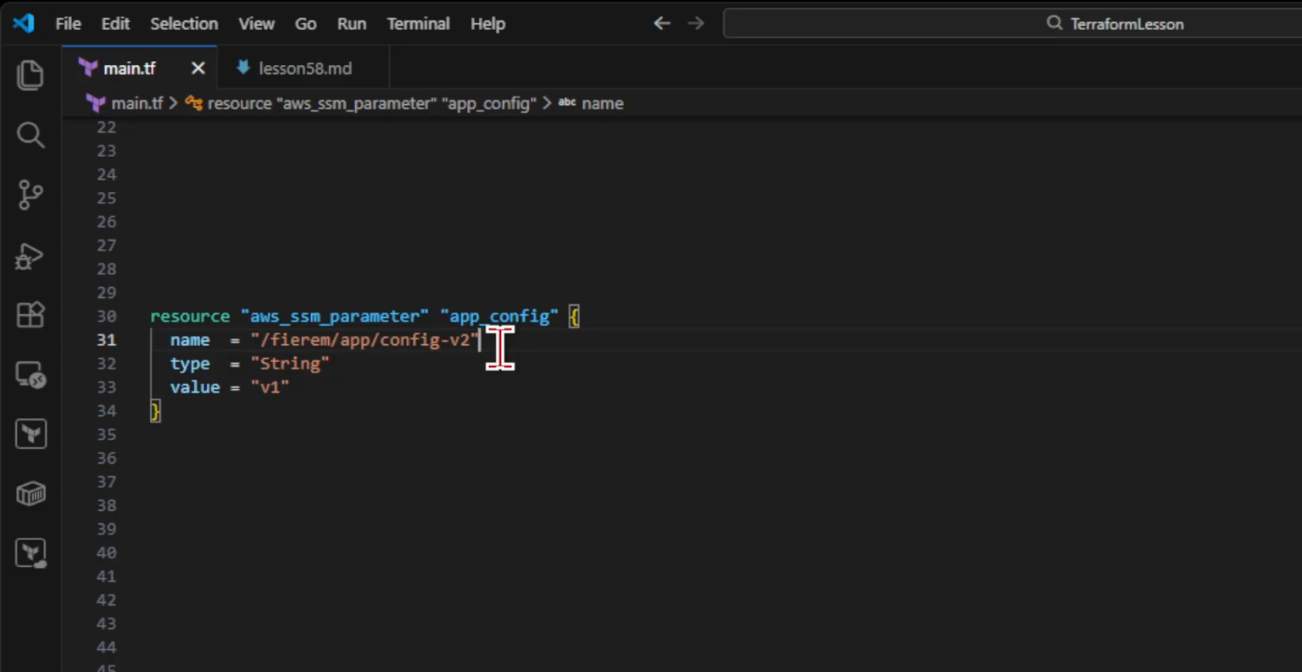If you change name to /firm/app/config-v2, Terraform detects a ForceNew change. Terraform cannot rename the existing parameter, so it schedules destroy and create. The state address stays aws_ssm_parameter.app_config, but the remote object behind it changes.